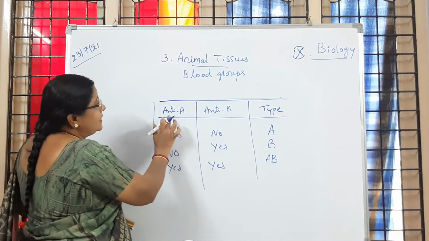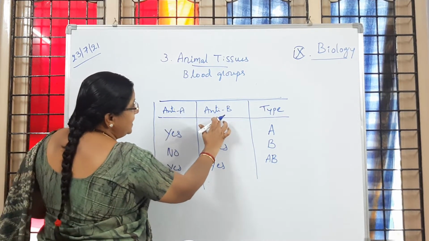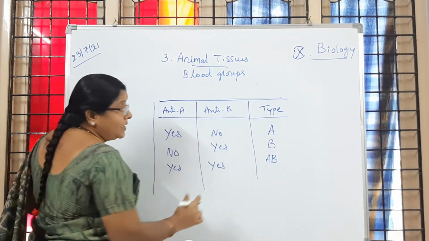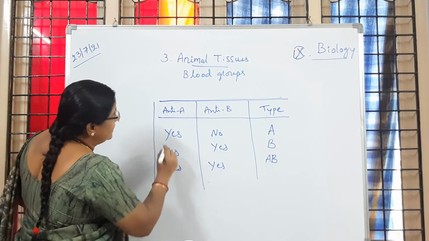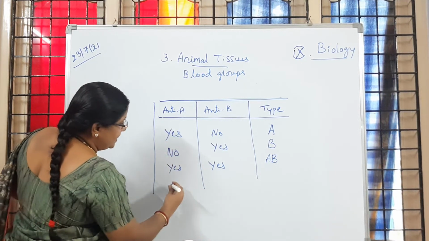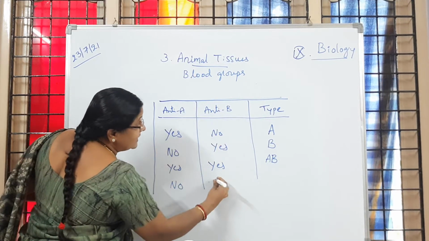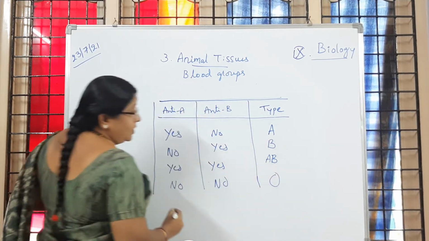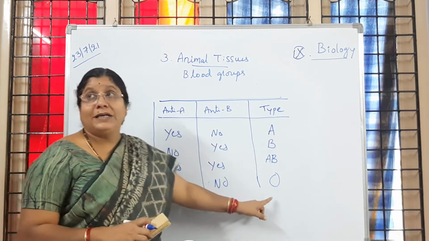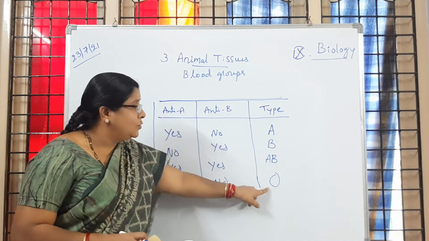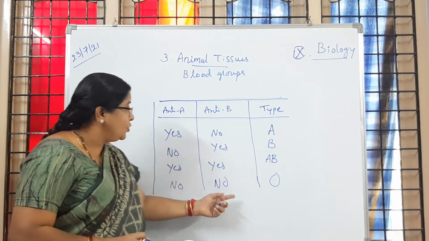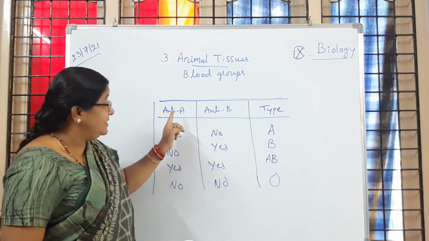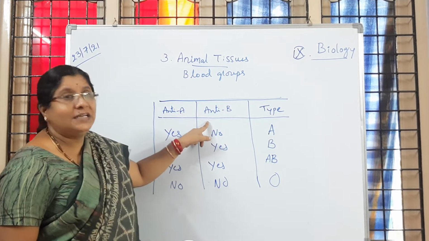Then with both anti-sera A and anti-sera B, if clumping is taking place, the blood group is AB. Is it clear to you, children? If with anti-sera A there is no clumping, and with anti-sera B also no clumping, then the blood group is said to be O blood group. Have you followed? In the O blood group, no clumping takes place with anti-A and anti-B. Is it clear, children?